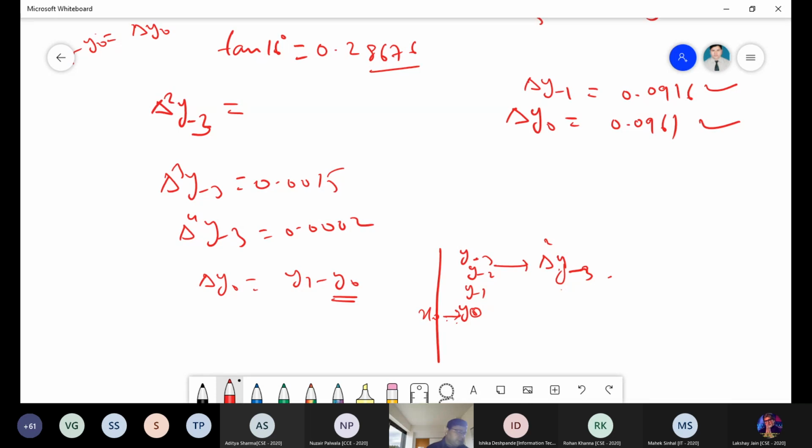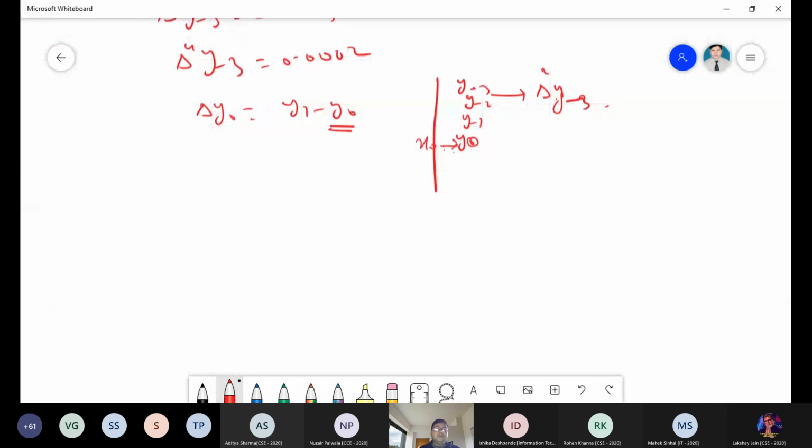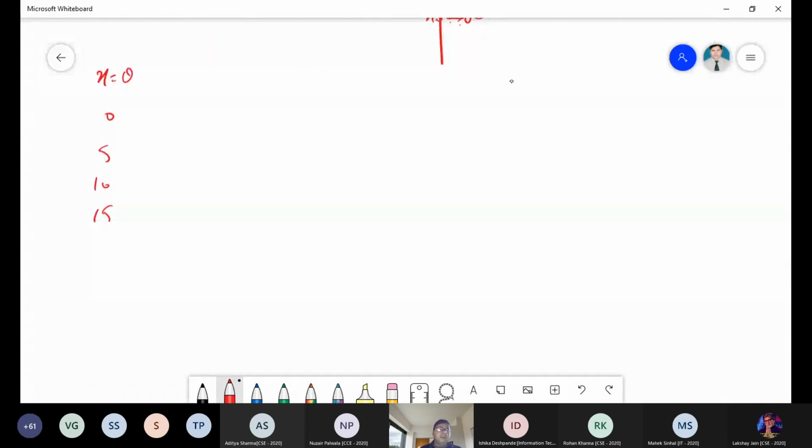One minute. You want to find the value at 16. So 15 is your... now see, one minute, I will have to explain what the confusion is here. Suppose this is x or this is theta. You have values 0, 5, 10, 15, then 20, 25 and 30, right? So at 16, 15 makes it x naught, correct?